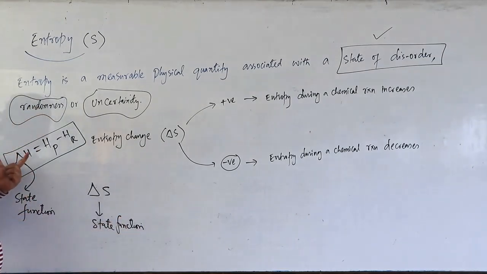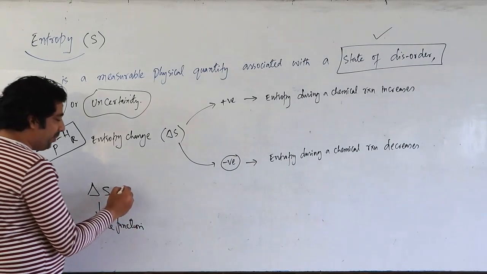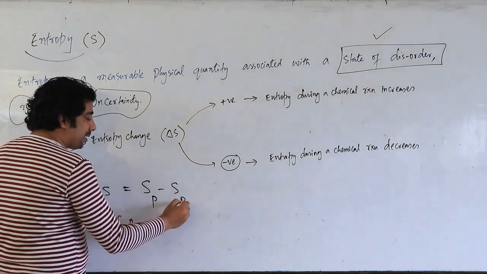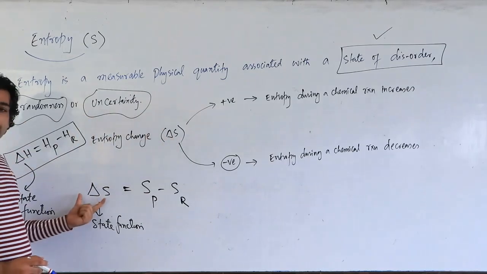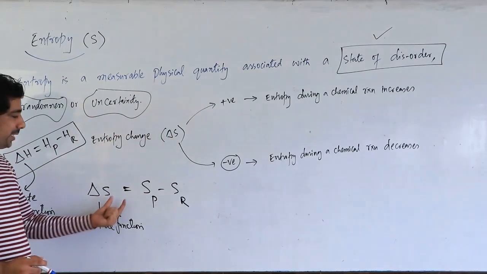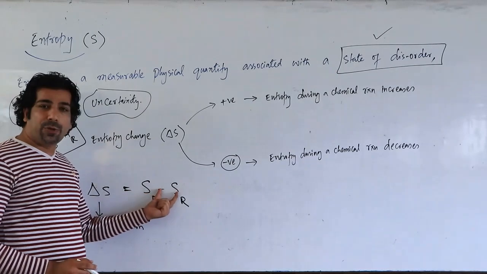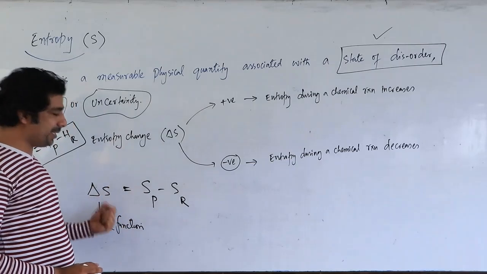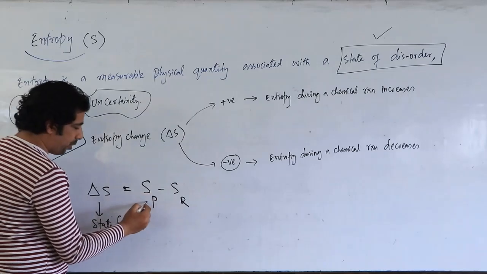So enthalpy change is a state function and entropy change is also a state function. So it will be equal to Sp minus Sr. That means entropy change delta S, which is a state function, is equal to entropy of products minus entropy of reactants.